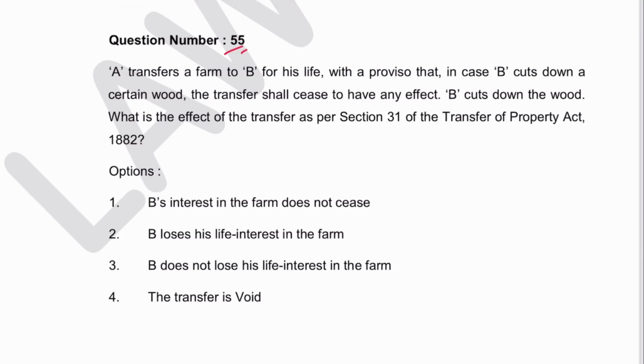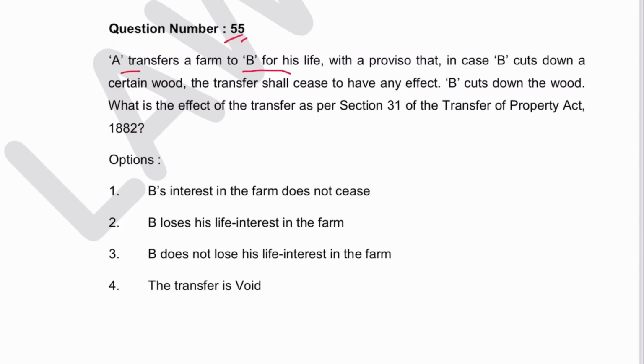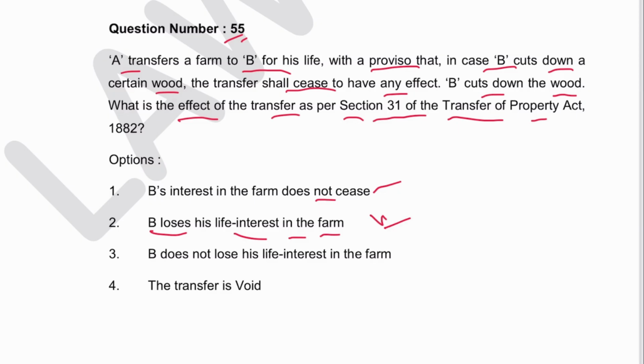Next 55. A transfer is made to B for his life with the proviso that in case B cuts down the certain wood, the transfer shall cease to have effect. B cut down the wood. What is the effect of the transfer as per section 31 of TPA? B's interest in the farm does not cease. If B loses his life interest in the farm, the condition has been violated, so it will be void as per section 31. So 2 is the answer.